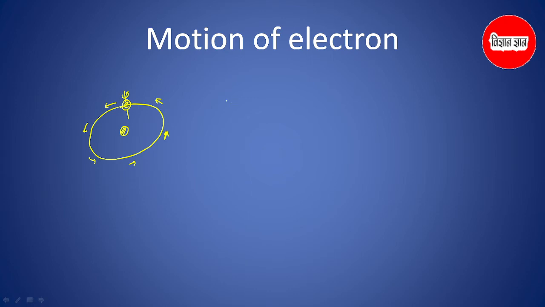So there are two types of motion: one is called rotation and the other is called revolution. Revolution is very small, but rotation is very fast. In other words, it is also called a spin.